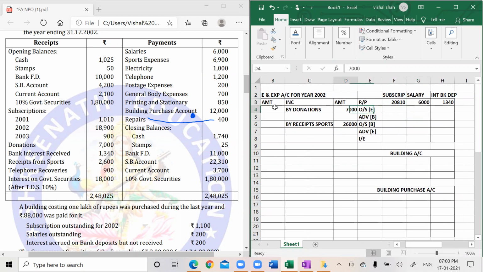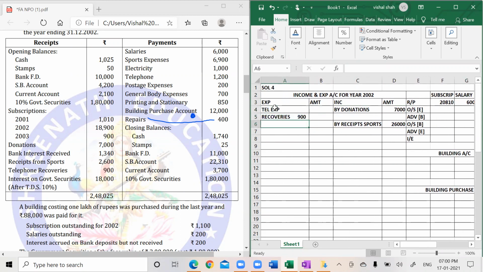Okay, sports expense. Sports expenses are general expenses. So here I will write to sports expense. How much is the sports expense? 6,900. Electricity. To electricity. How much is electricity expense? 1,000.